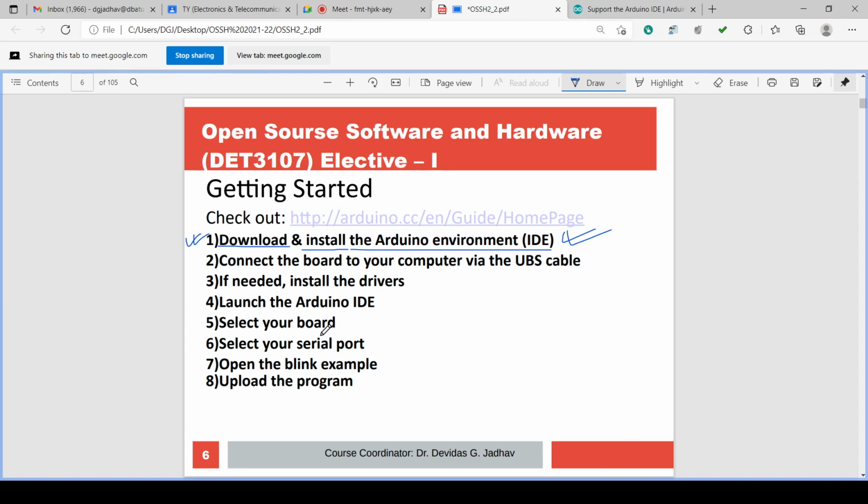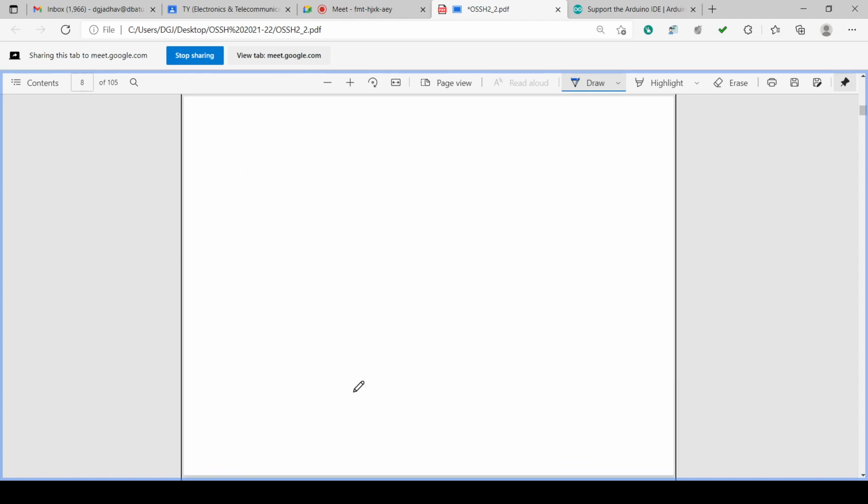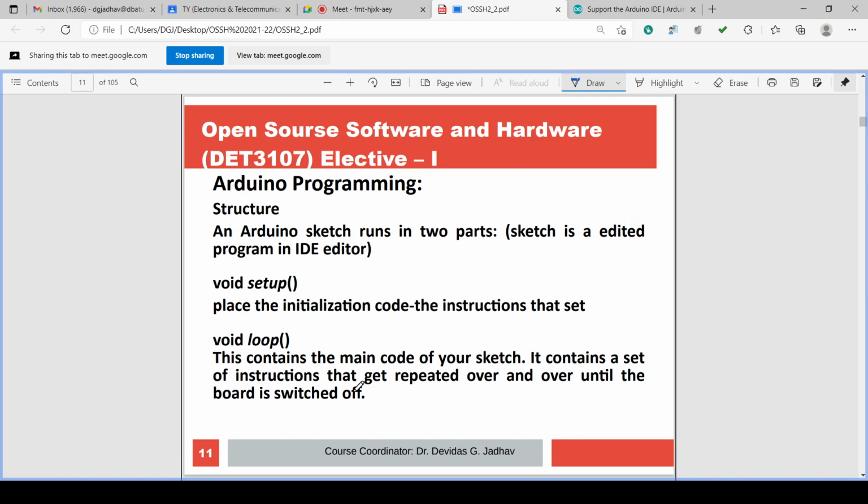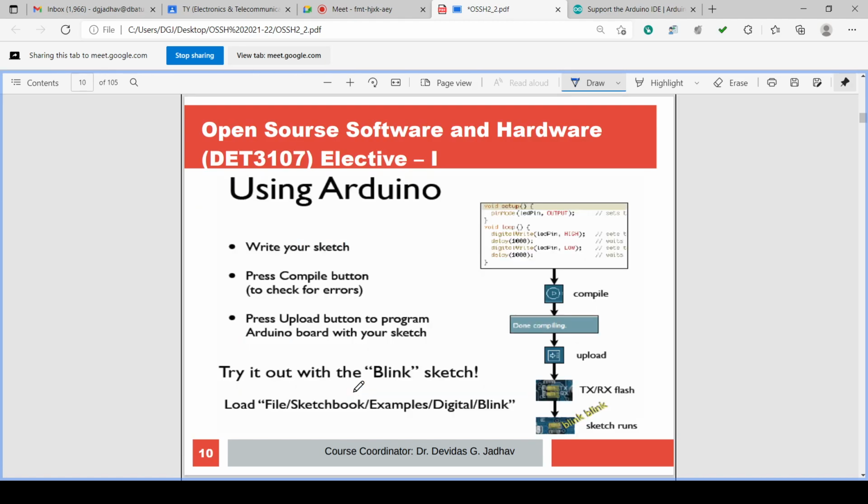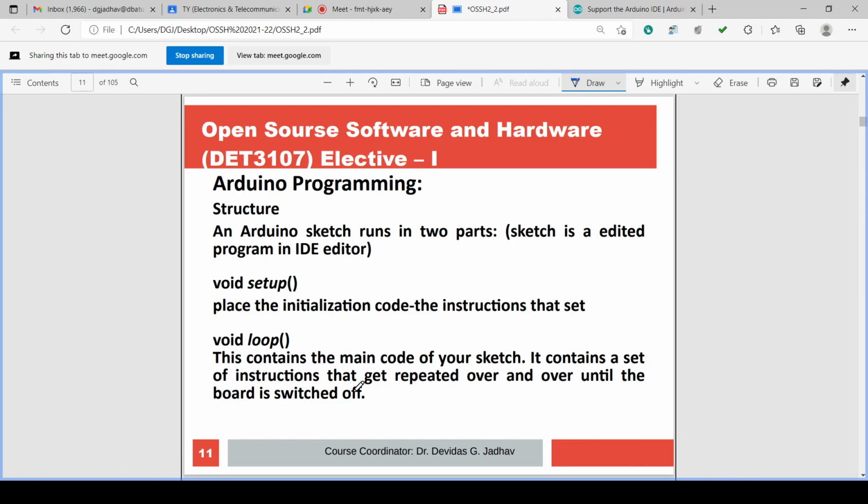So we have downloaded, we have connected the board, then we have to install the drivers, then launch the Arduino IDE, select the board, select the port, and use any example: open an example and upload the program. In this way we can go through all these steps. Same steps are shown here.